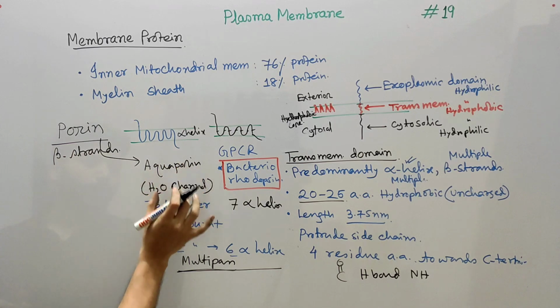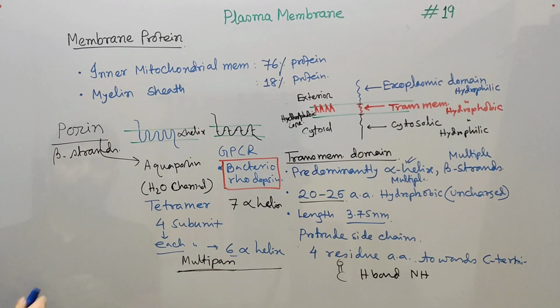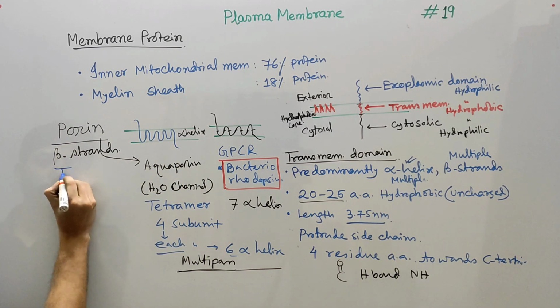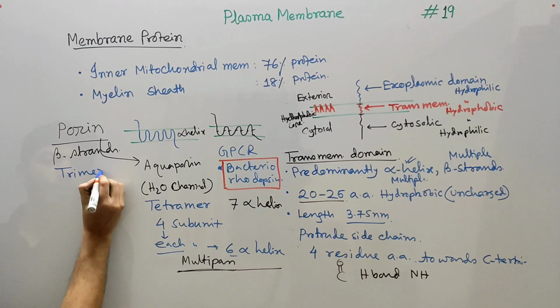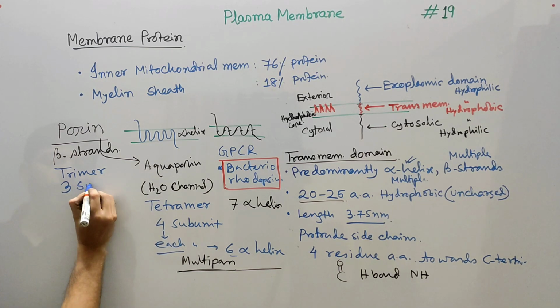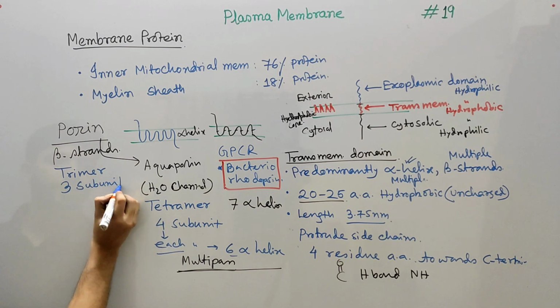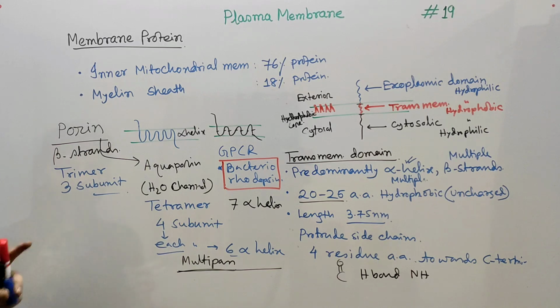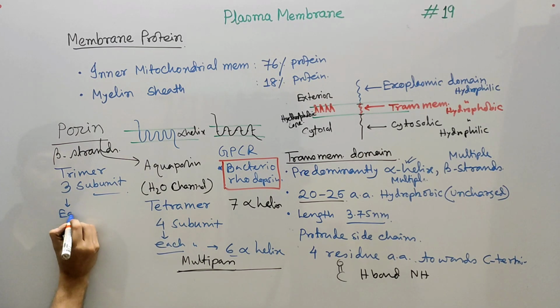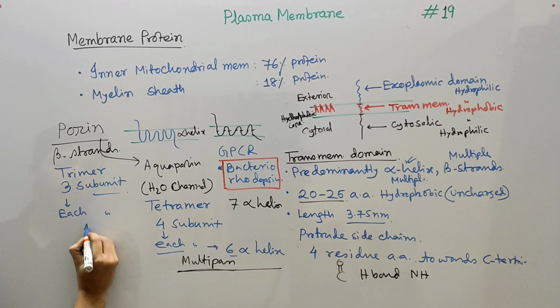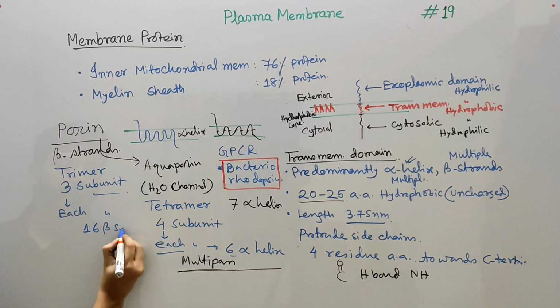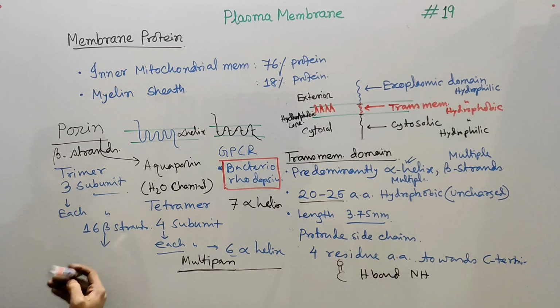Just like aquaporin is a tetramer, this porin is actually a trimer. That means there are 3 subunits present in the functional protein, and each subunit contains 16 beta strands that make a structure. Remember the name, that is called a beta barrel.